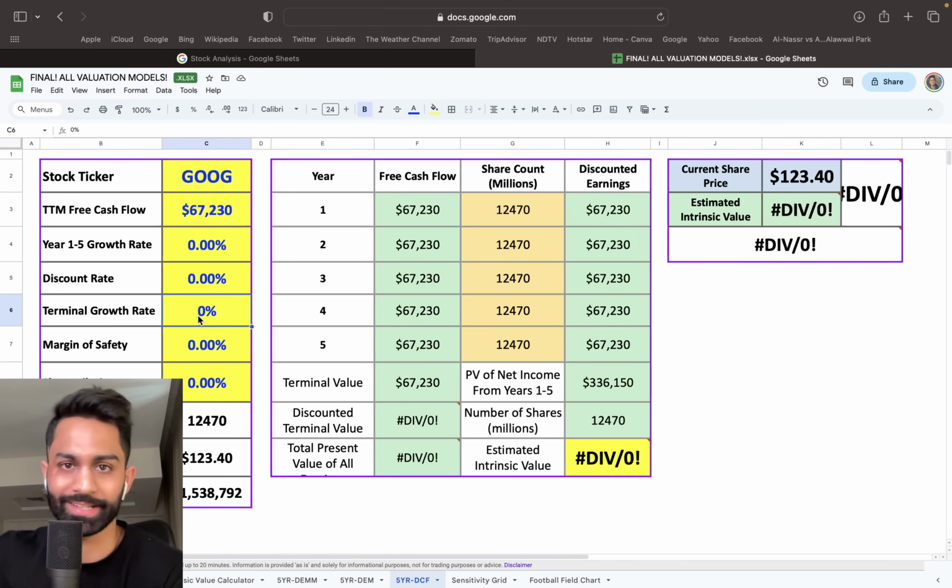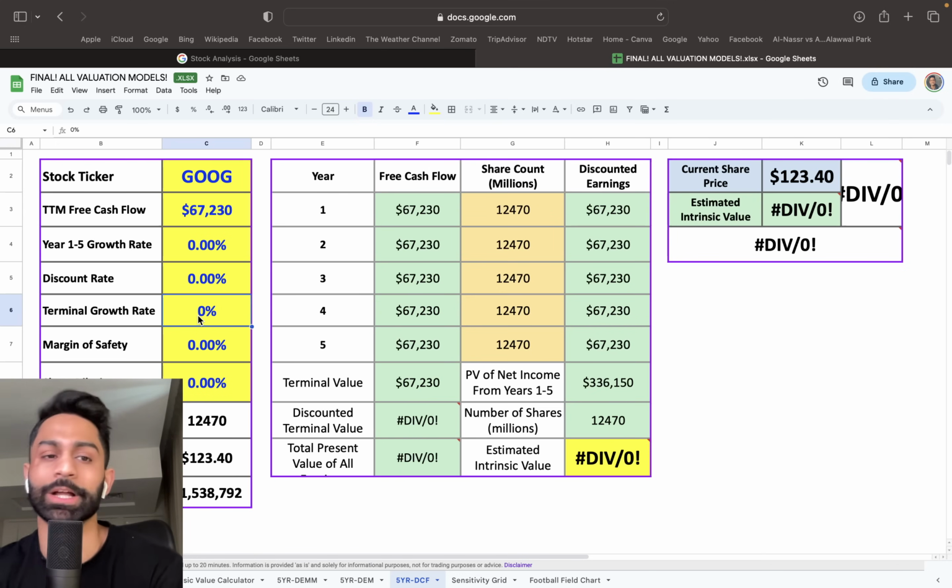because we're projecting out for the life of the business, and obviously no company is going to be growing at 12, 15, 18% forever. So we expect the terminal growth rate to be significantly lower than the actual year 1 through 5 growth rate.